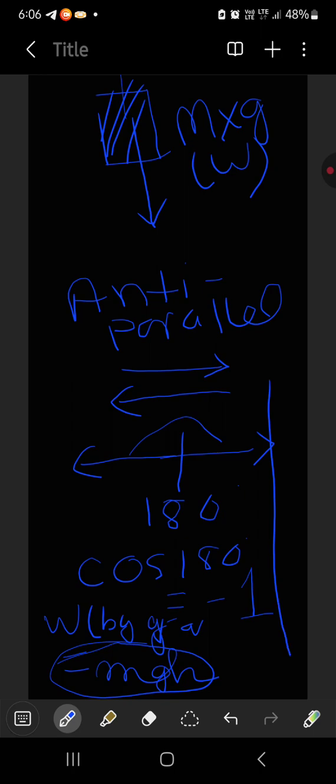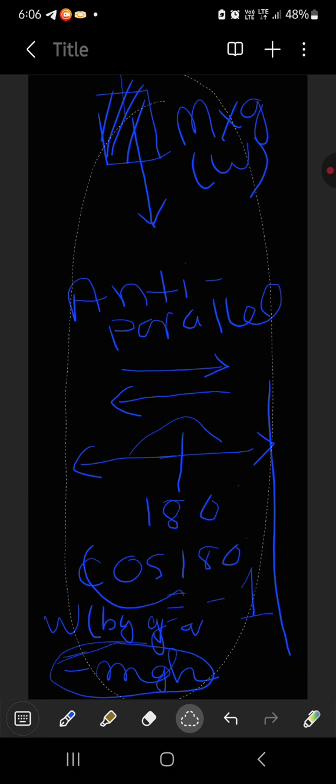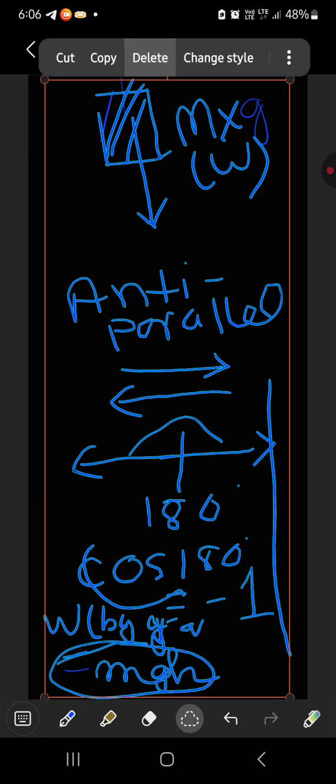So one more thing to add up with the concept, why cos 180 degree is -1. Okay, because we have understood why work done by gravity is negative, because cos 180 degree is -1. But why it is -1, let's talk about it. I'm just deleting this to create space. Okay, so you have to understand something.